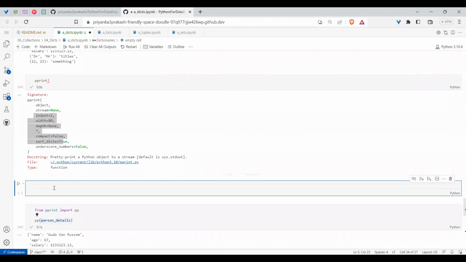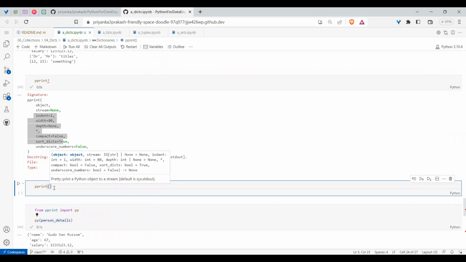So it depends upon what you want. Generally, when you are working with large REST APIs in real time, you need to see all the records which are coming. In that case, you use it a lot.